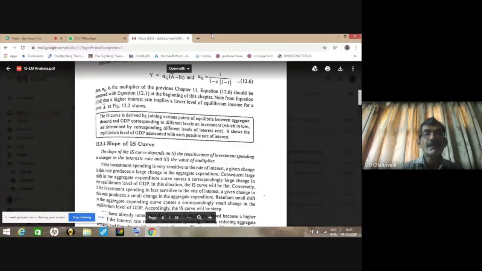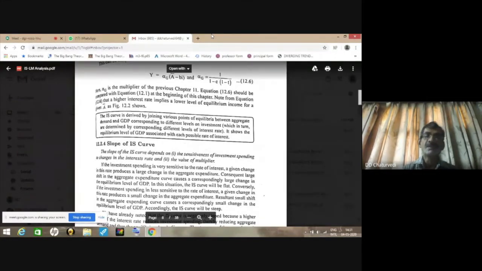And when there is a large change in aggregate expenditure, then this aggregate expenditure curve will cause a corresponding large change in the equilibrium level of GDP.